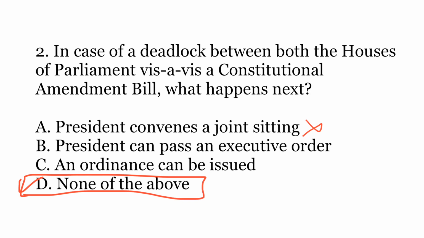The president cannot pass an executive order because a constitutional amendment cannot be effected by an executive order, and an ordinance also cannot be issued to amend the constitution. So all these bars have been placed in the constitution, since constitutional amendment is a very significant and very important task, so it cannot be done through all these shortcut methods.